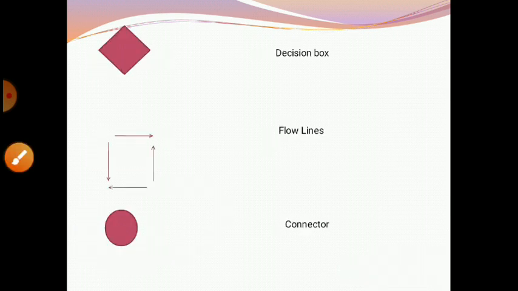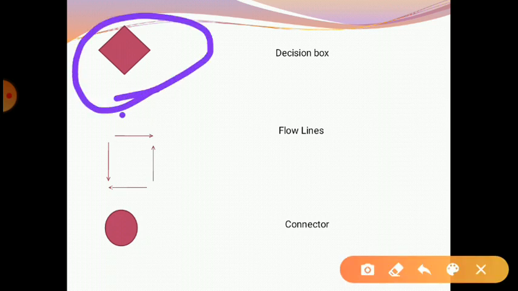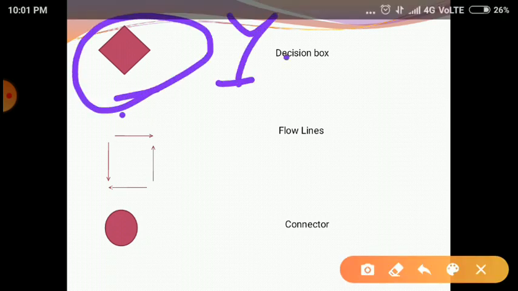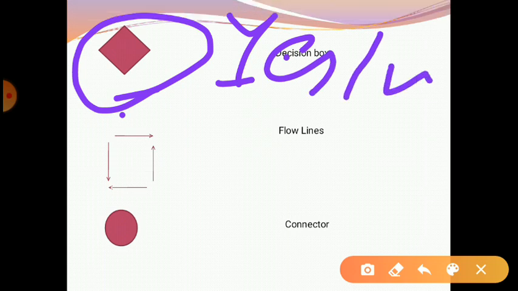The next one is the decision box. It is used to test conditions or take decisions. A condition results in either yes or no, true or false. So a decision box is represented in a diamond shape, and it shows the yes or no.